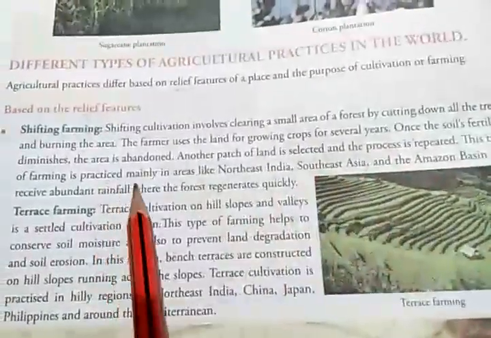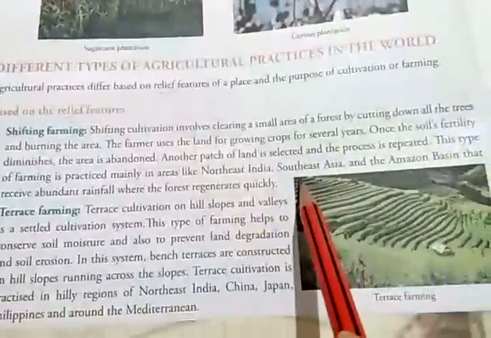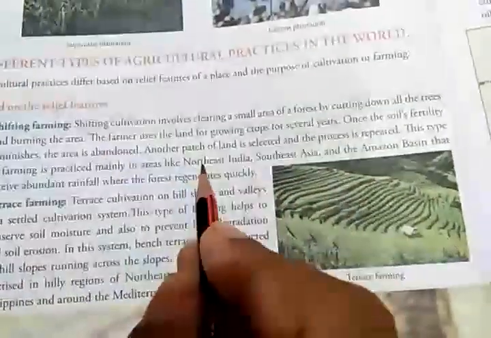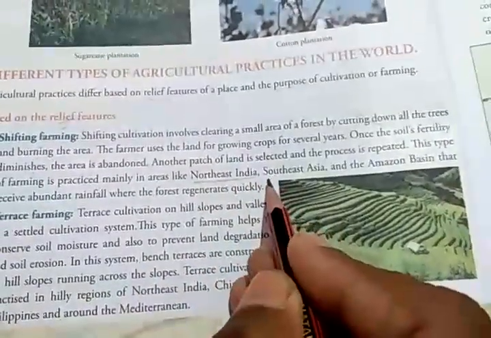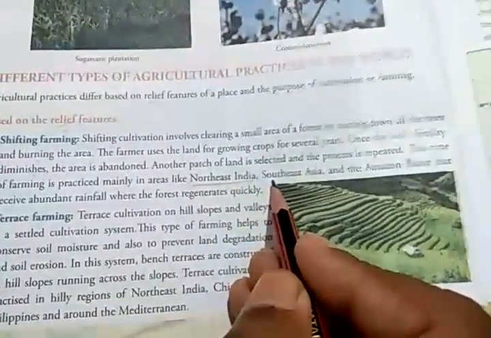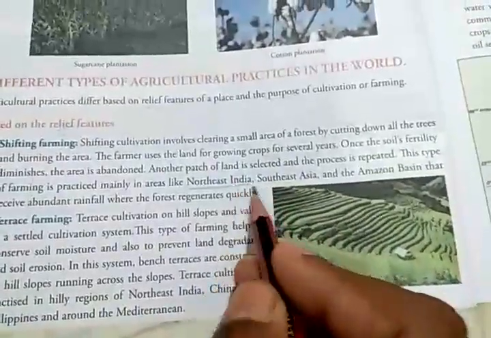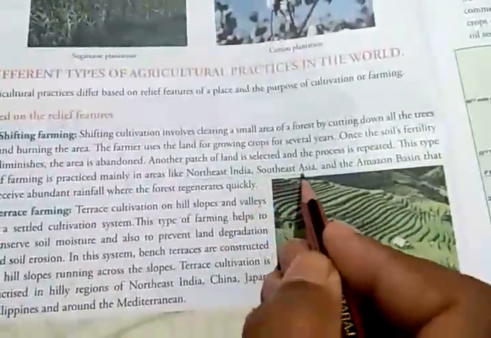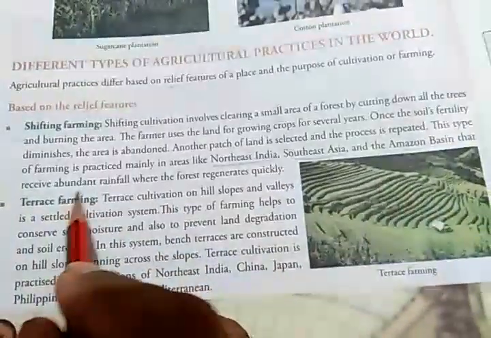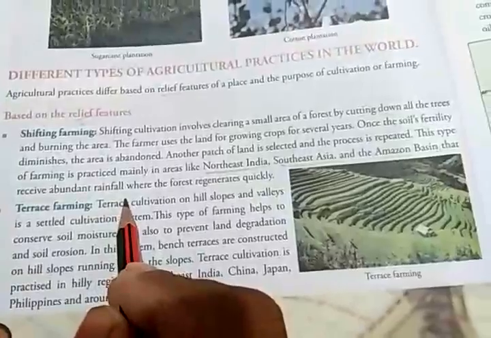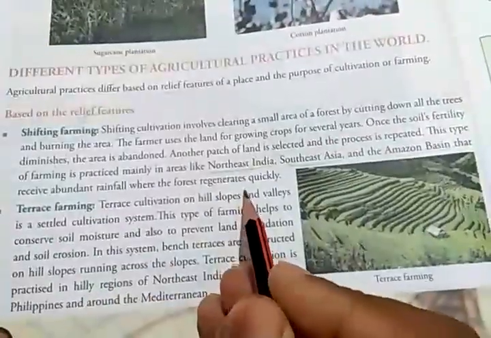This type of farming is practiced mainly in areas like Northeast India, Southeast Asia, and the Amazon. This is important, where it is practiced. Northeast India, that is the Assam region: Assam, Meghalaya, Mizoram. Then Southeast Asia, then the Amazon basin, which receive abundant rainfall, where the forest regenerates quickly.